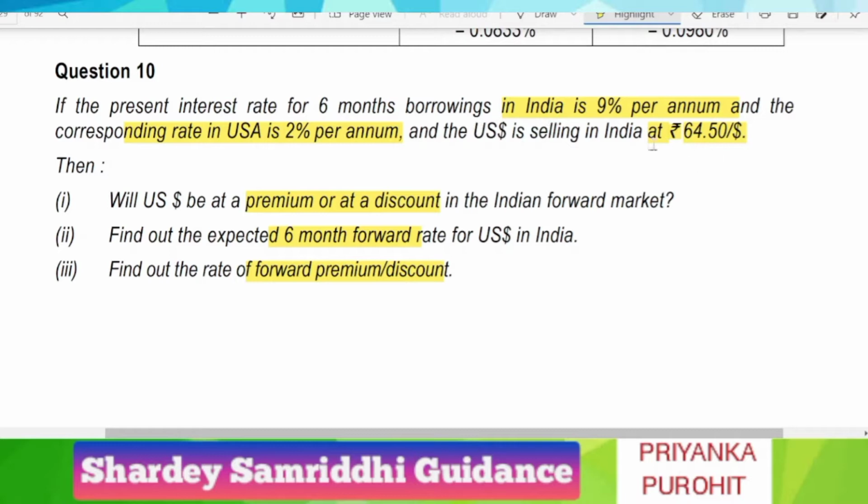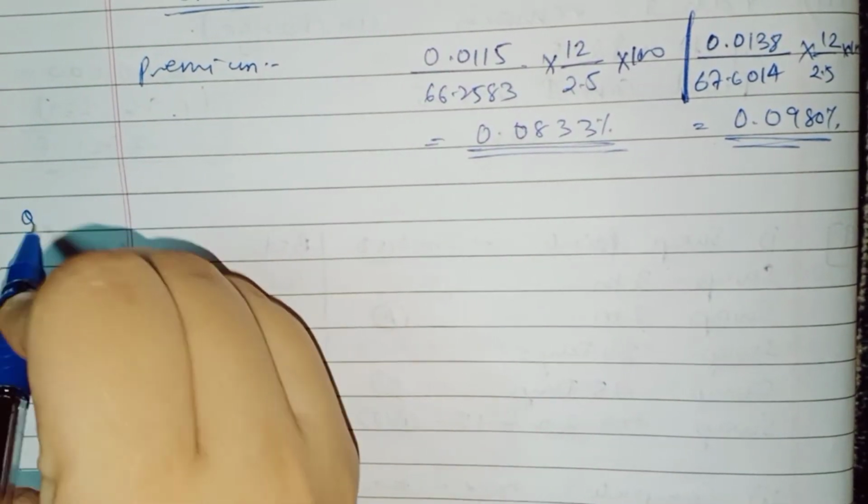It means that this quote is given as direct quote. And for that, we have to find out, will US dollar be at premium or at discount in Indian forward market. Also find out the expected forward 6 month rate for US dollar in India, and also we have to find out the rate of forward premium or discount. Now let us start with question number 10.